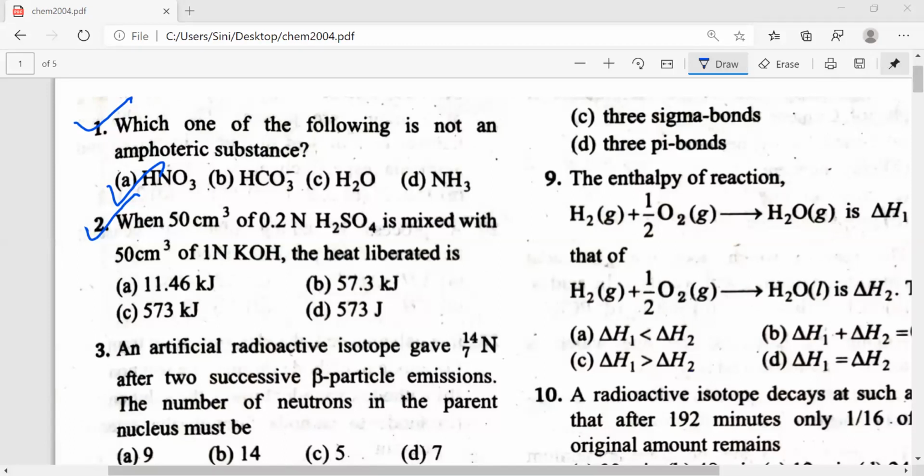Is there anyone who does not know how to do this? Let me know that also, for question number 2. Please message me that. Okay, fine. So I'll do question number 2. I think everyone has come now.